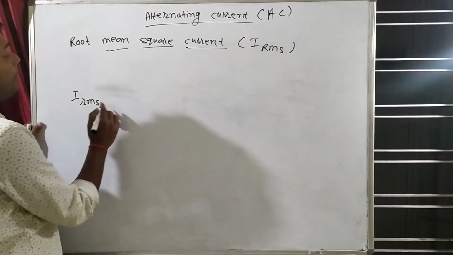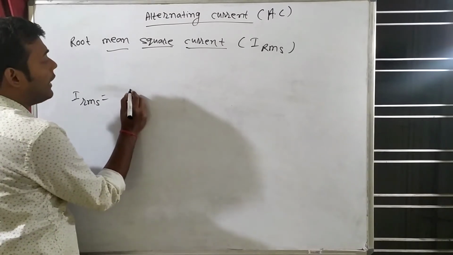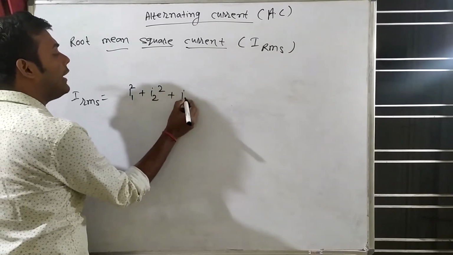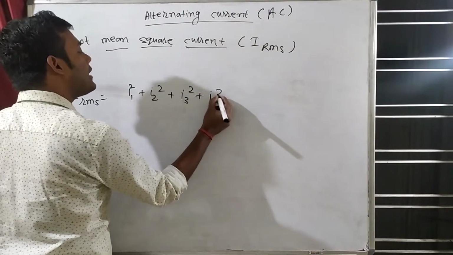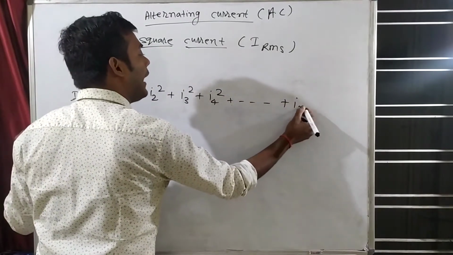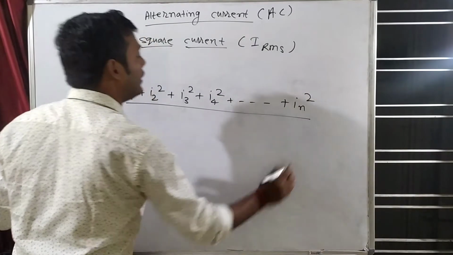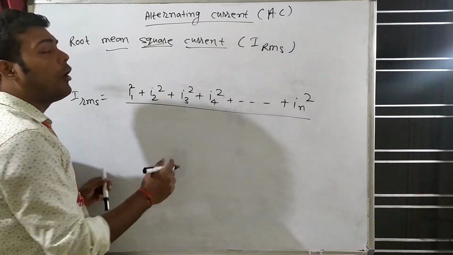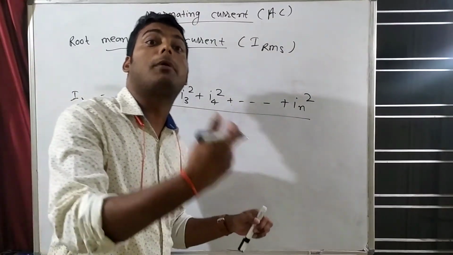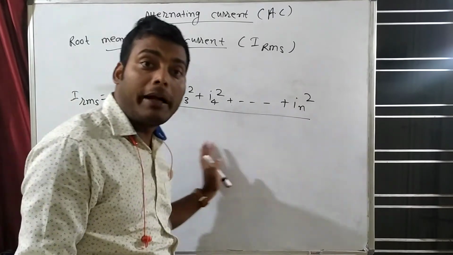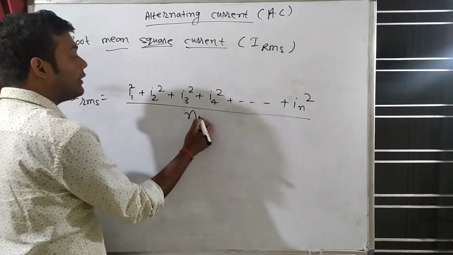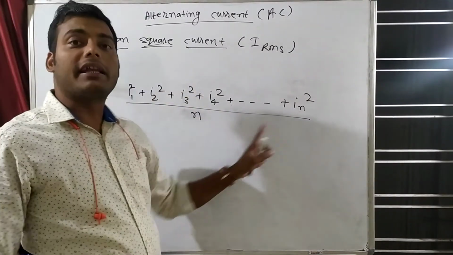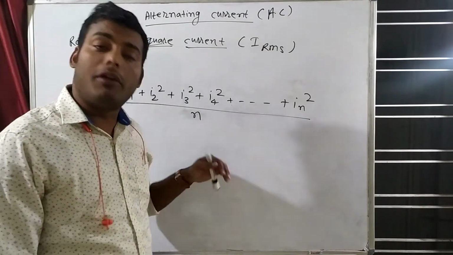So how will we calculate root mean square? First we have to do the square. So I1 का square plus I2 का square plus I3 का square plus I4 का square, कहाँ तक? IN का square. Then we have to take mean. After doing square, we have to take mean. First subject का mark plus second subject का mark plus third subject का mark divided by number of subjects. So divided by कितना? That is n. This series is going up to n. If there are 5 subjects, n will be 5. If there are 10 subjects, n will be 10.